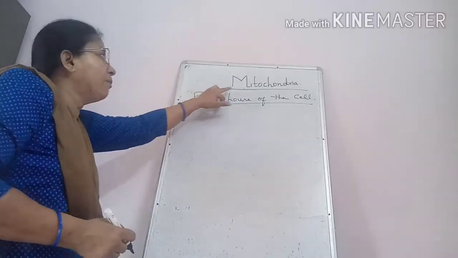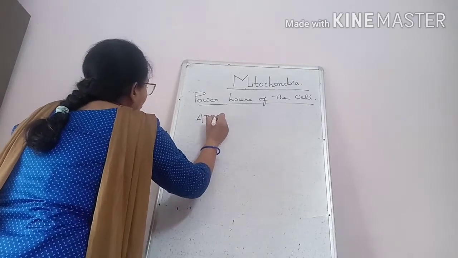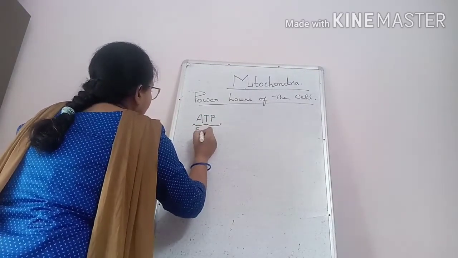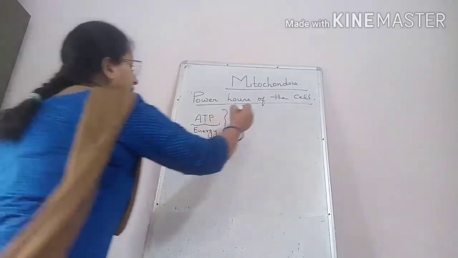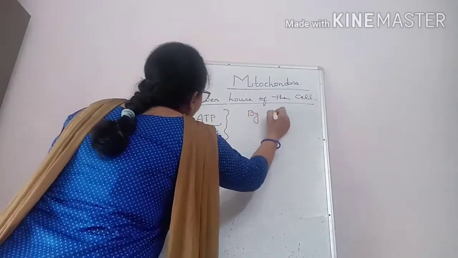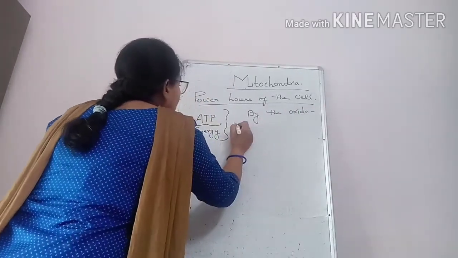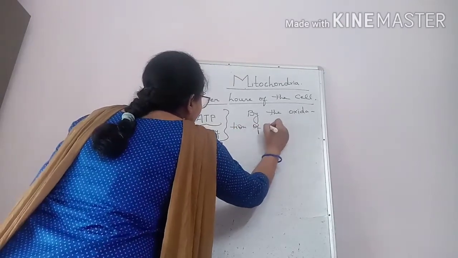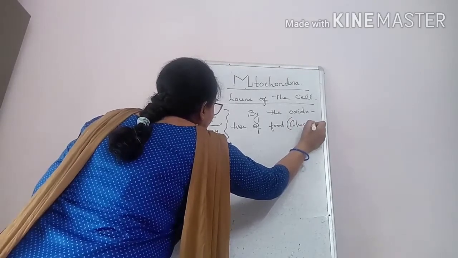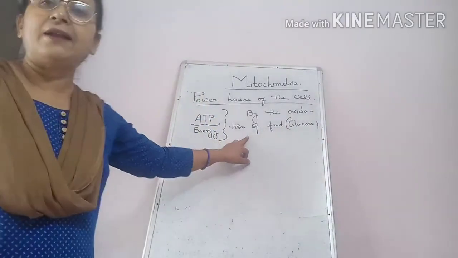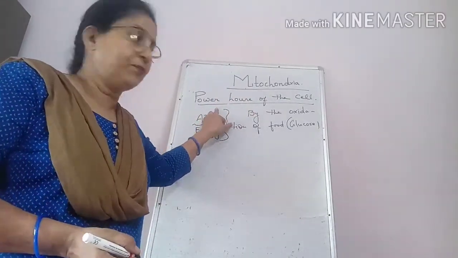Like this, in mitochondria also, ATP, which is the form of energy, is produced by the oxidation of food, especially glucose. That's why mitochondria is called the powerhouse of the cell.